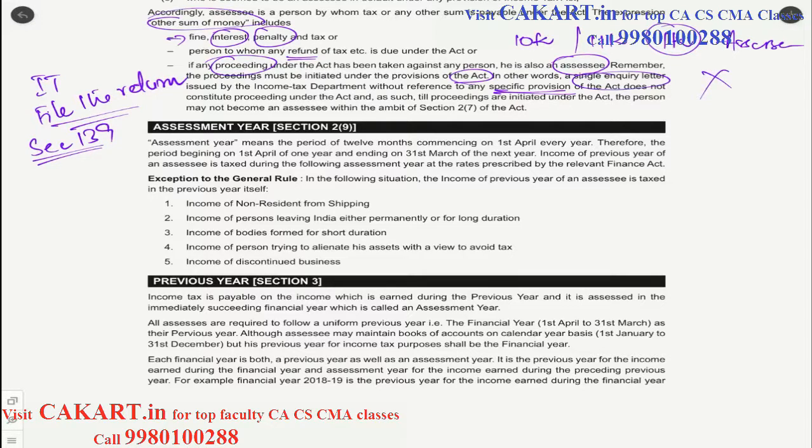Now that we have looked into the assessee part of the definition, let us next move on to the assessment year.